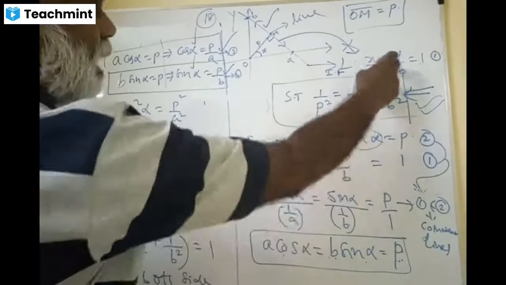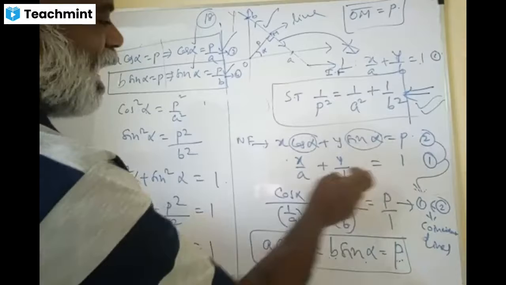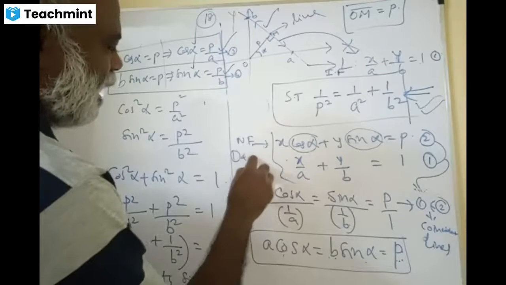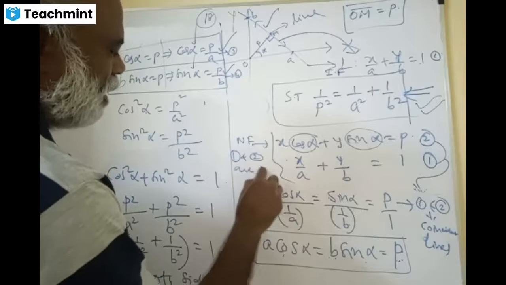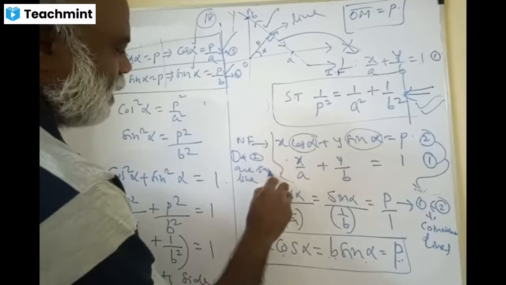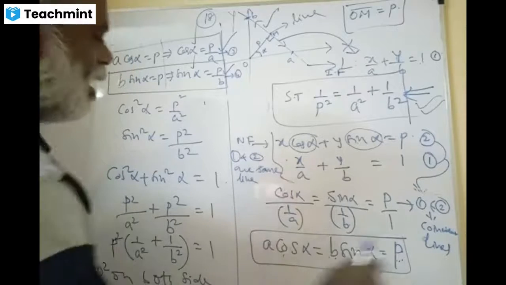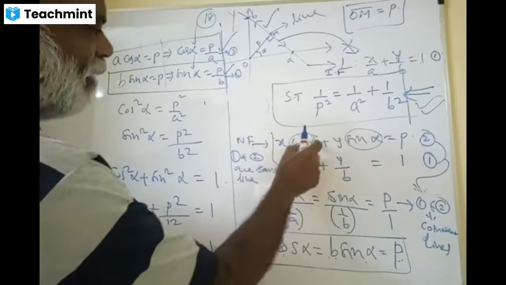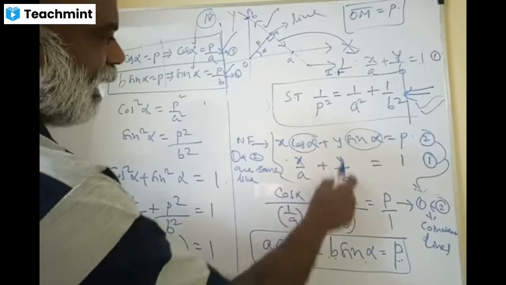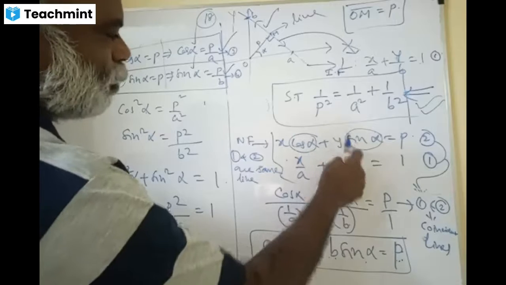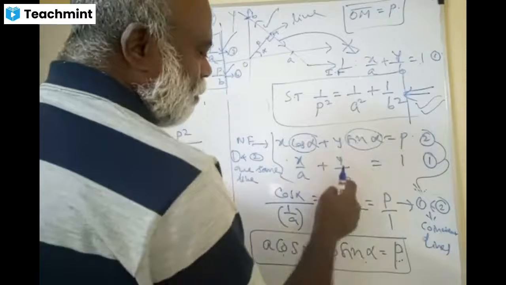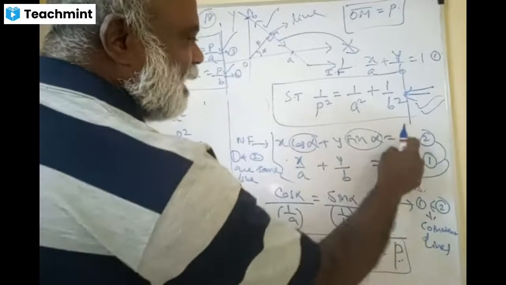Then this line and this line, 1 and 2, I wrote it here. They are same lines. These two, 1 and 2, are same lines. Same means what? Coincident lines. I told you the rule there: A1 by A2, B1 by B2, A2 by B2, is equal to C1 by C2.